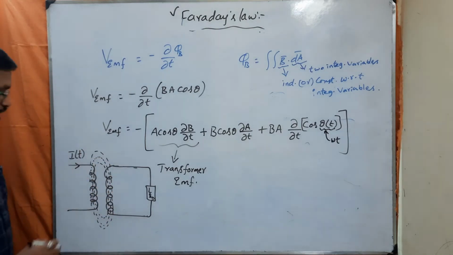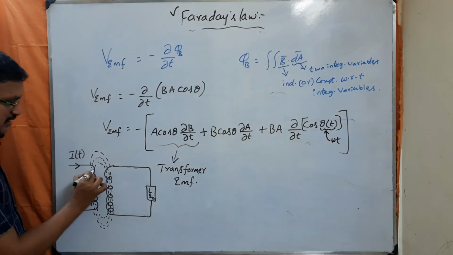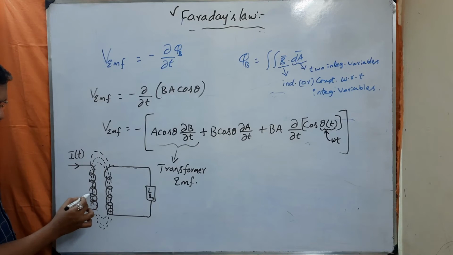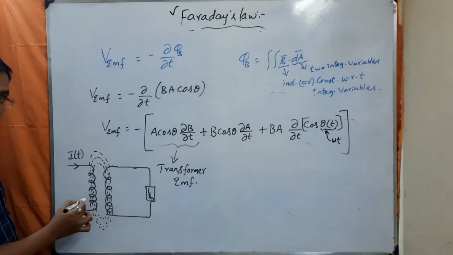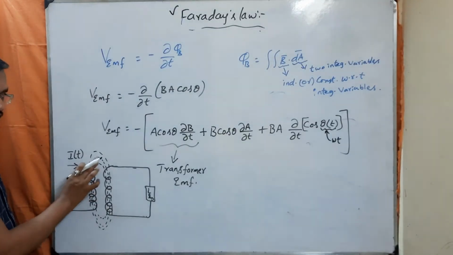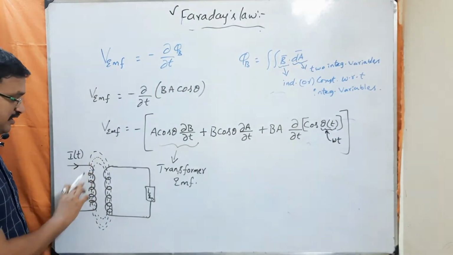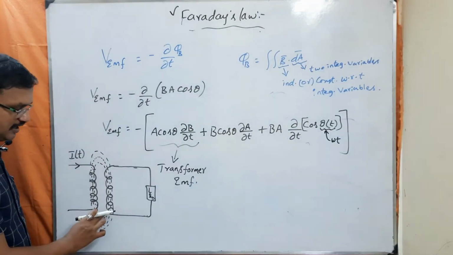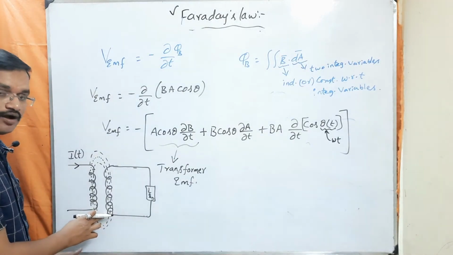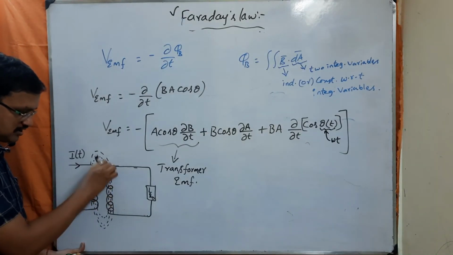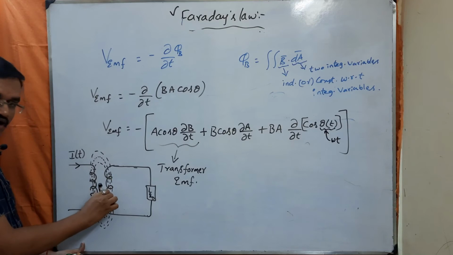Now if you observe, since the current that is flowing through this primary winding is varying with respect to time, the B field produced by this current is also going to vary with respect to time. But this B field is not only linking with the primary coil, it is also linking with the secondary coil. Here you are having the magnetic field lines, yes or no? So these field lines are penetrating through these loops or not?